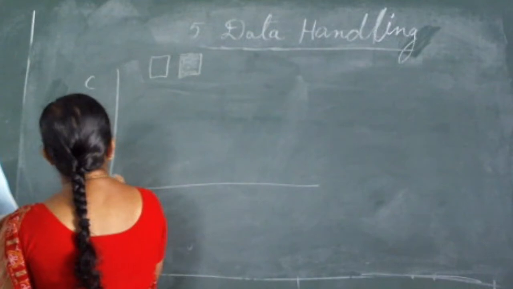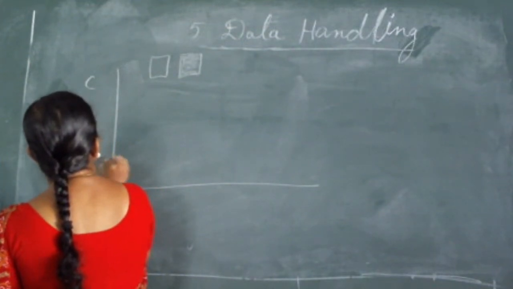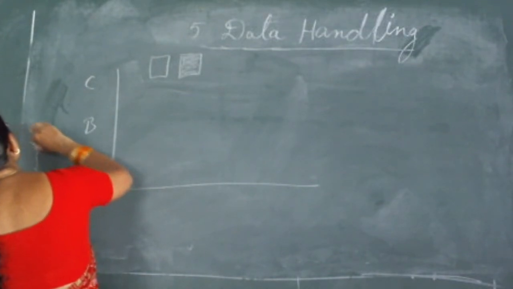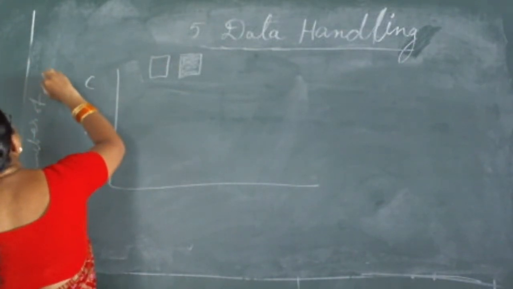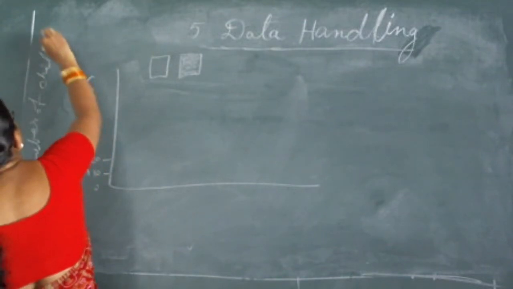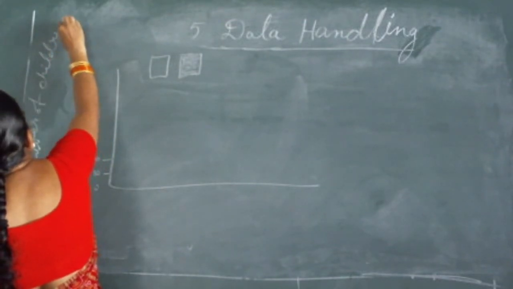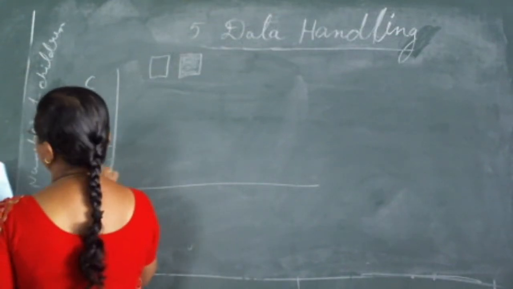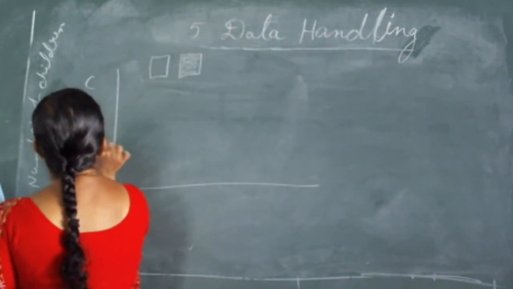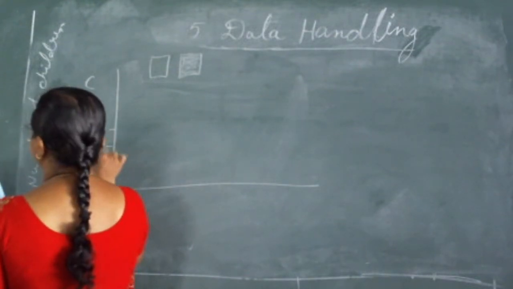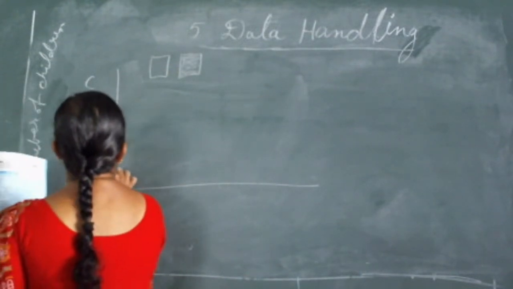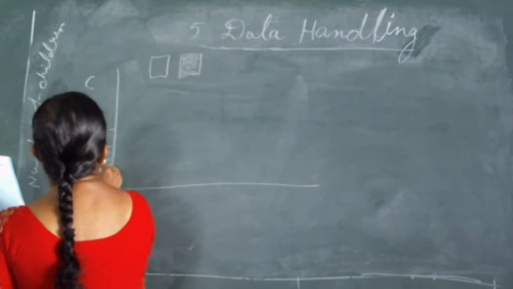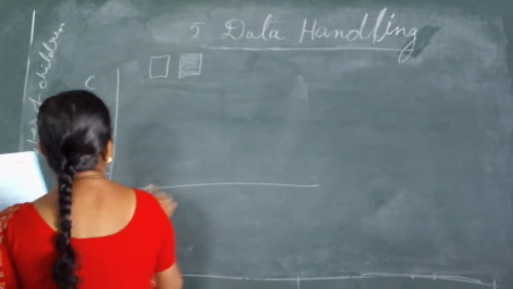So we can take it as 0, 10, number of children in 3 schools, up to 50. In that way you can show it, see, 5 are increasing, so 0, 10, 15, 20, 25, 30,